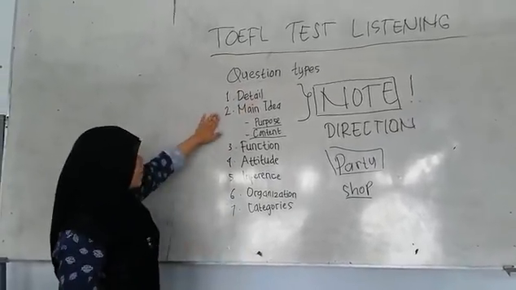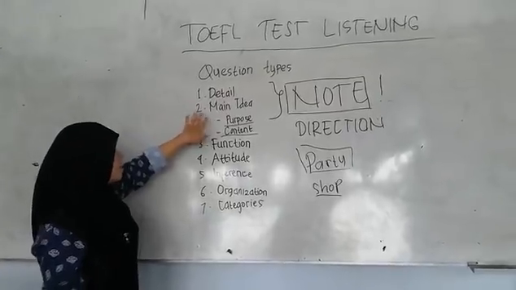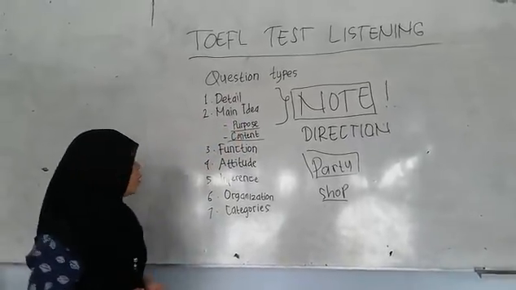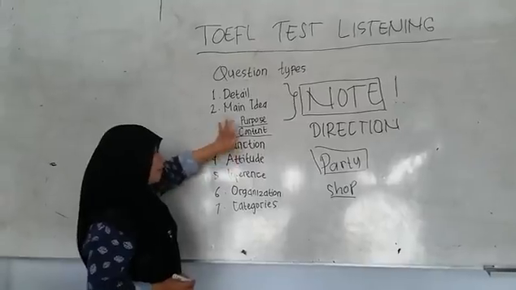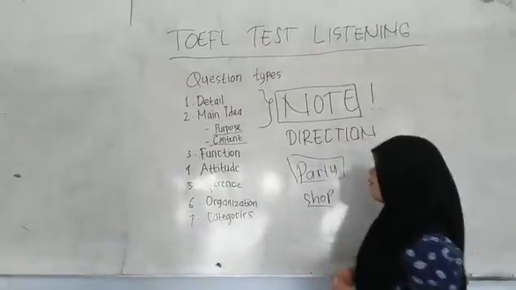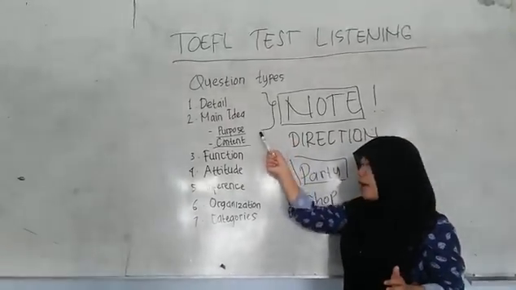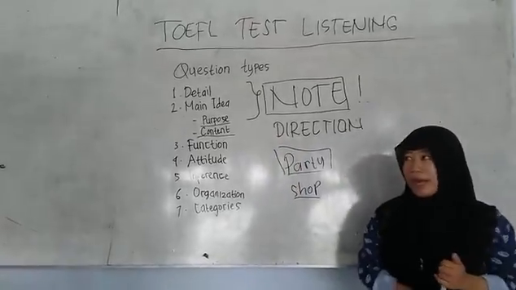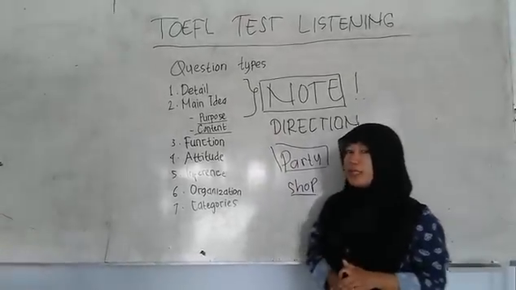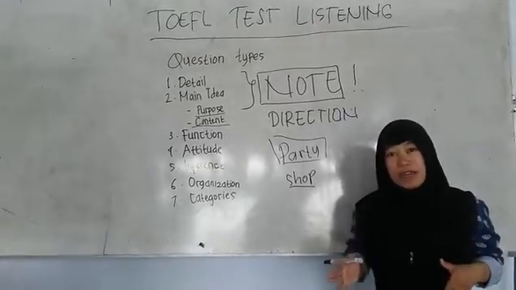And then the second one is the main idea. In the main idea, we also have purpose and content. For example, for the purpose, the question is, what does the man mean?